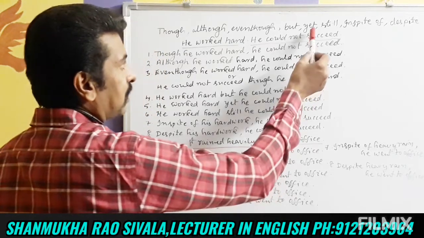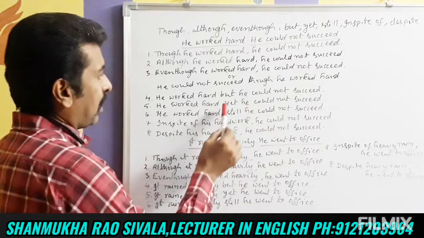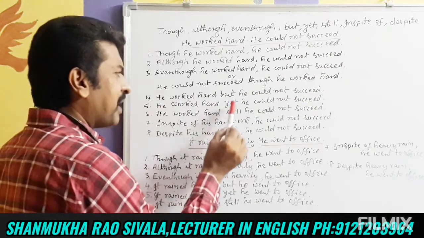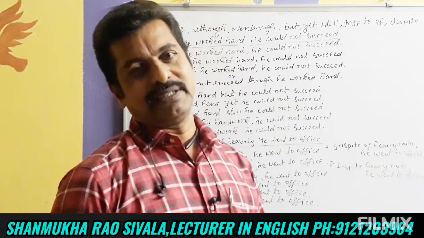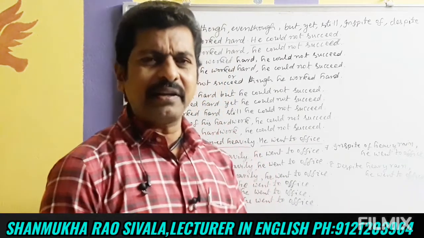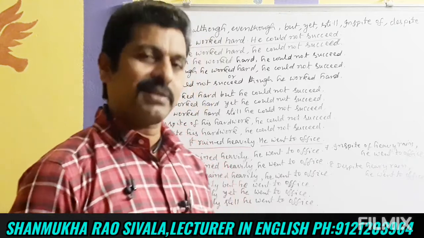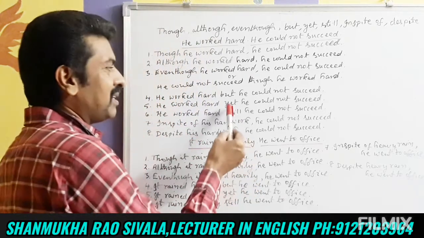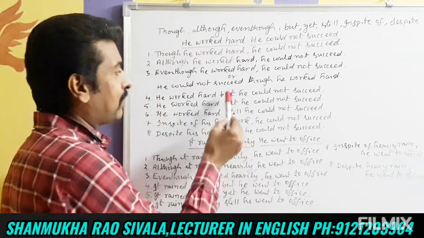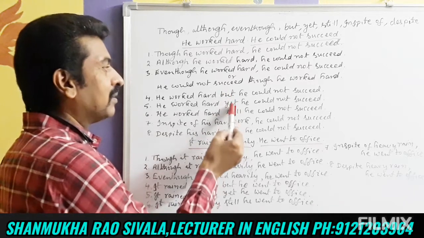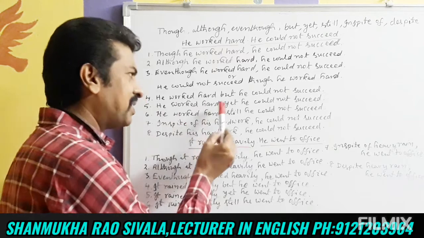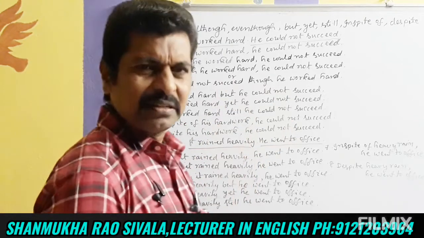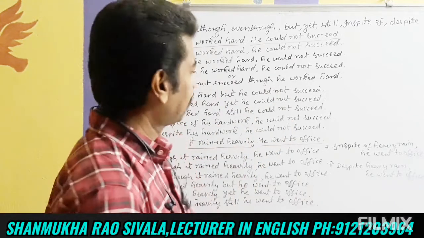And now let us learn the uses of yet. He worked hard, yet he could not succeed. Yet also is used similarly to but. But, yet, they come in the middle of the sentences. He worked hard, yet he could not succeed.